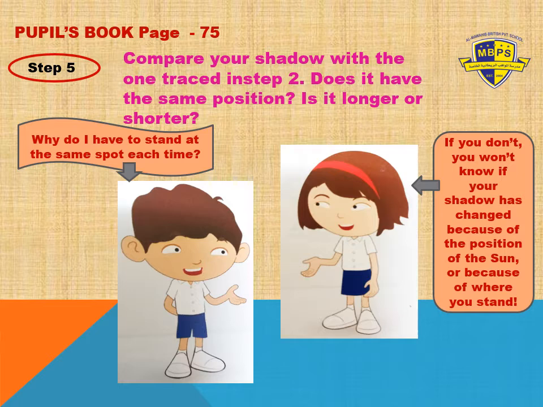So the boy is asking, why do I have to stand at the same spot each time? The girl is replying, if you don't, you won't know if your shadow has changed because of the position of the sun or because of where you stand. So if you stand in the same place when the sun is there and a few hours later, then you can compare and find out.